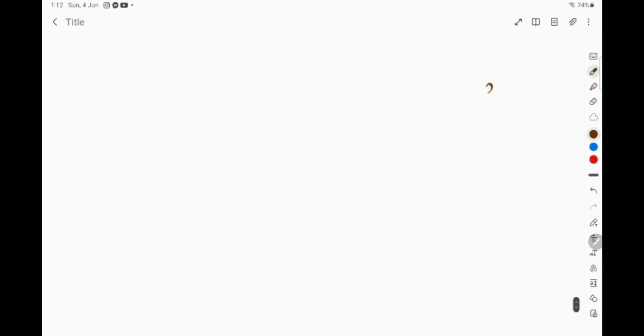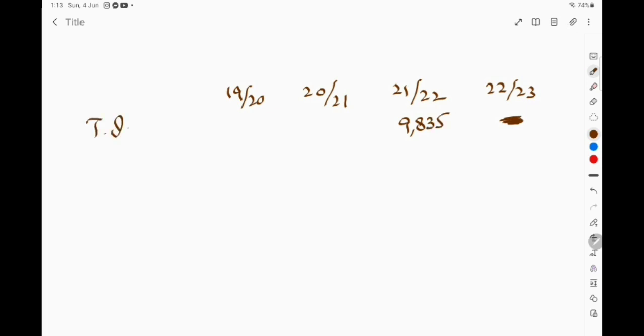Now we have to recognize this: 22, 23, 21, 22, 20, 21, 19, 20. So this is the period of loss, right? 22, 23 is a period of loss, and we can carry back into previous 36 months. So first it is 9,835 income, trading income of previous year, against which we have to set off the loss. Then set off loss 9,835 and it will become 0.